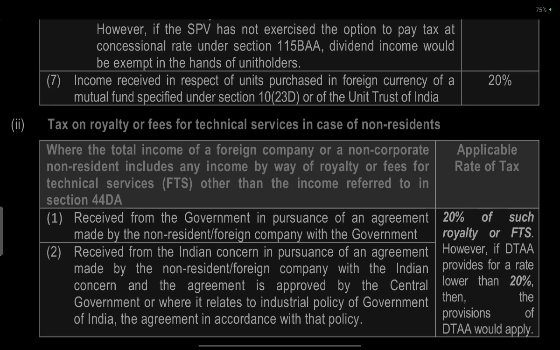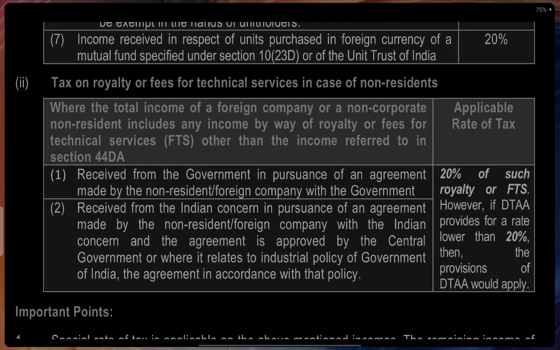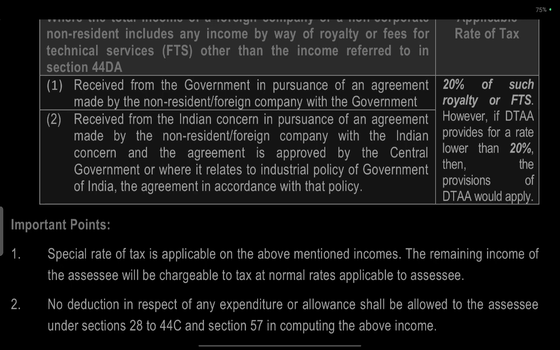Tax on royalties and fees for technical services in the case of non-residents. When the total income of a foreign company or non-corporate non-resident includes any income by way of royalty or fees for technical services, other than income received under Section 44D, the applicable rate of tax is 20% of the royalty or FTS. However, if the DTAA provides a rate lower than 20%, then the provision of the DTAA would apply.